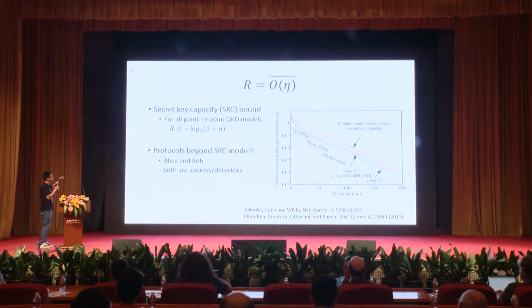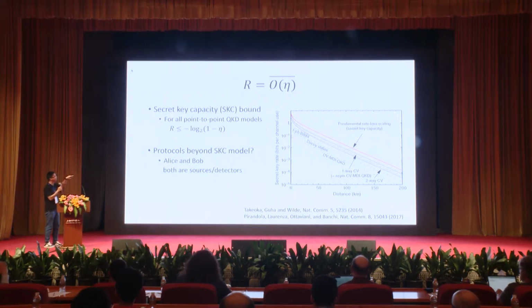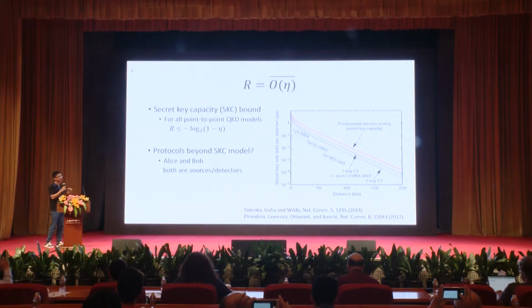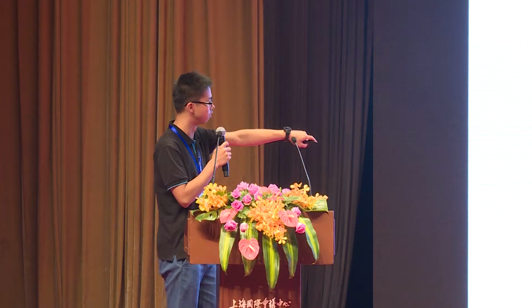There is some theoretical work which discusses the upper bound of point-to-point QKD protocols, where Alice sends out the signals and Bob does the measurement. The first work is done by TGW, which is further improved by PLOB.